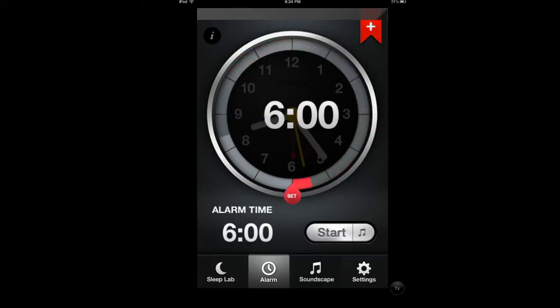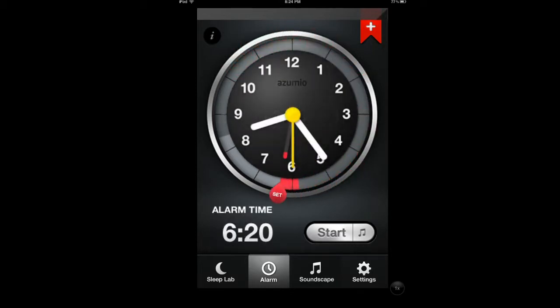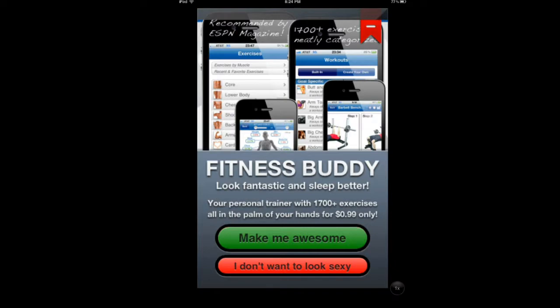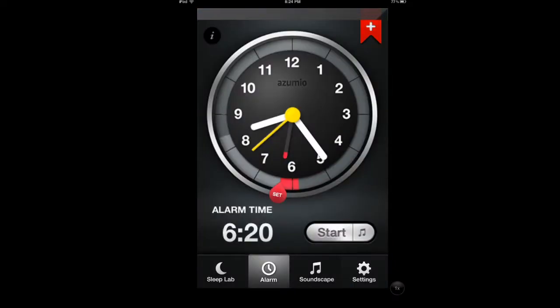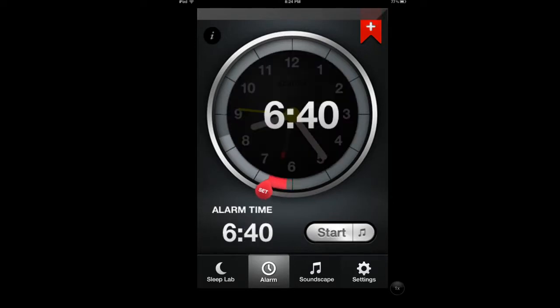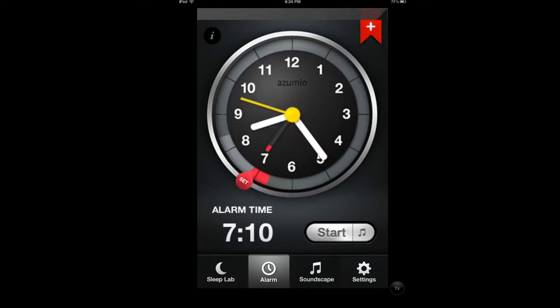What time? And once you set the alarm that you want, and you can use your fingers, as I can't show it to you here, but I'm using my finger to do it, and you say start, and you go from there.